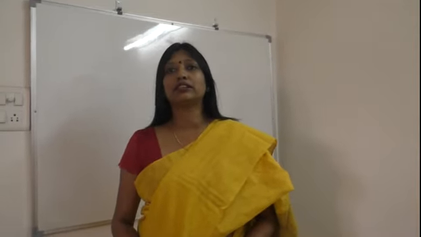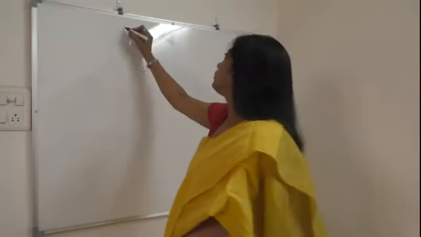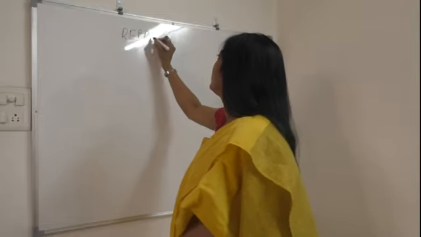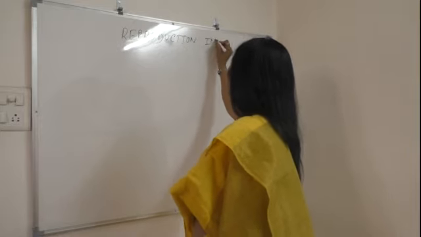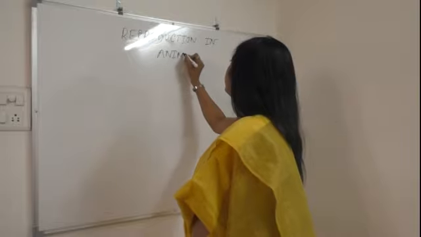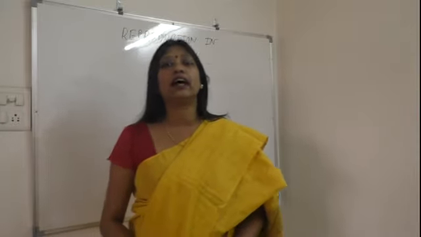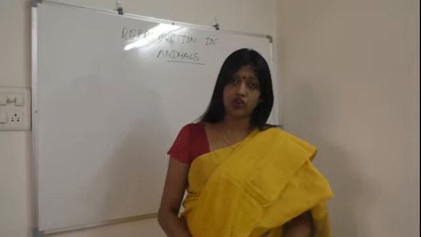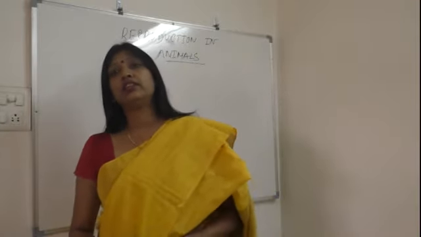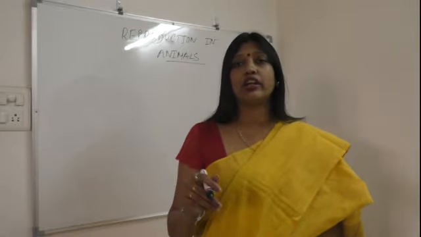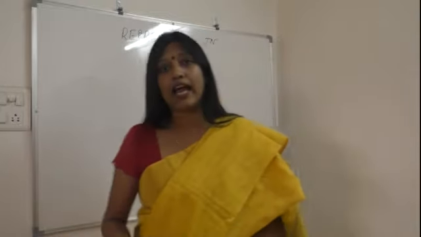Today I will discuss with you, in your class 8th NCERT book, chapter number 9, reproduction in animals. You have learned already that there are so many life processes going on in our body, such as nutrition, circulation, respiration, and another one in that list is reproduction. So today we will discuss that topic, reproduction in animals.